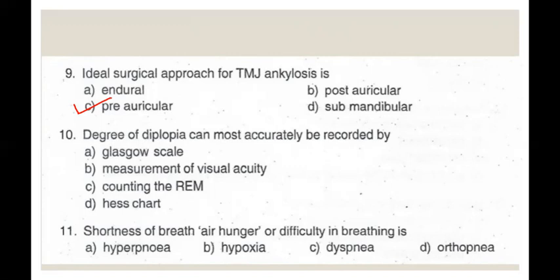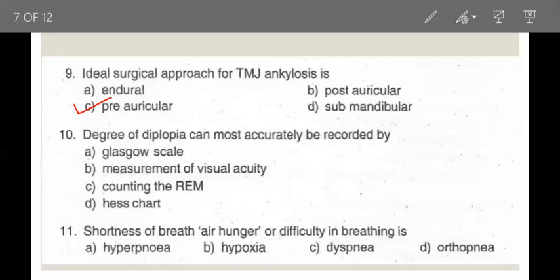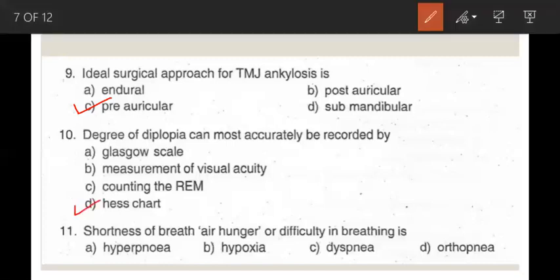Coming to the next question. Question number 10. Degree of diplopia can most accurately be recorded by Glasgow scale, measurement of visual acuity, counting the REM, option D, Hess chart. So the correct option is D, Hess chart.